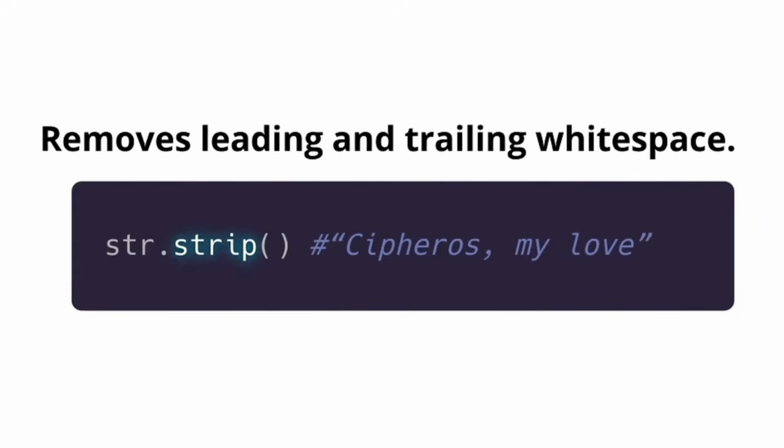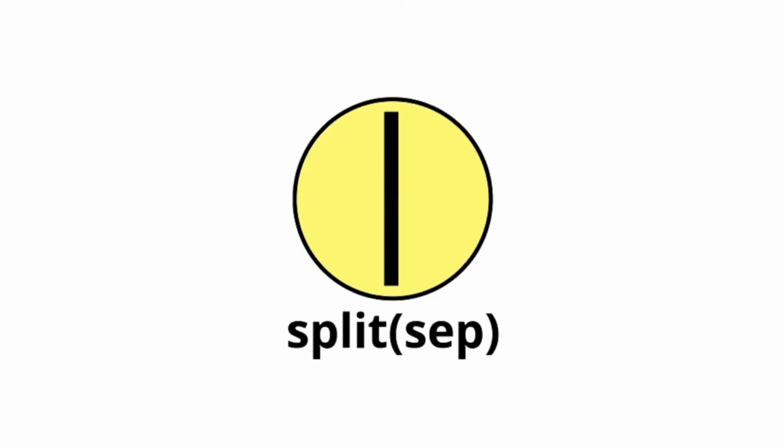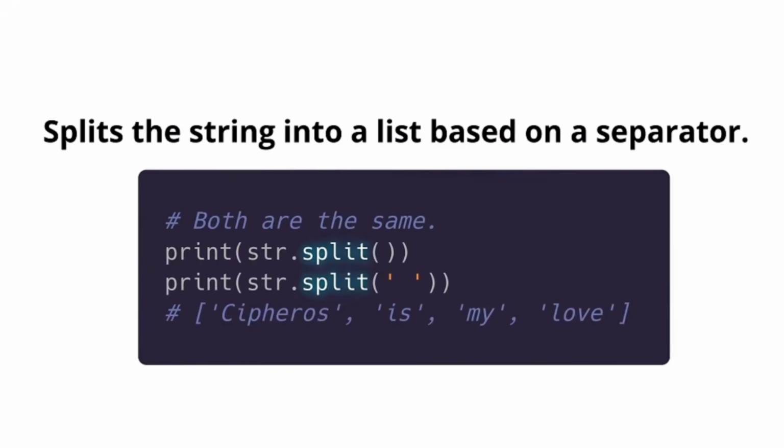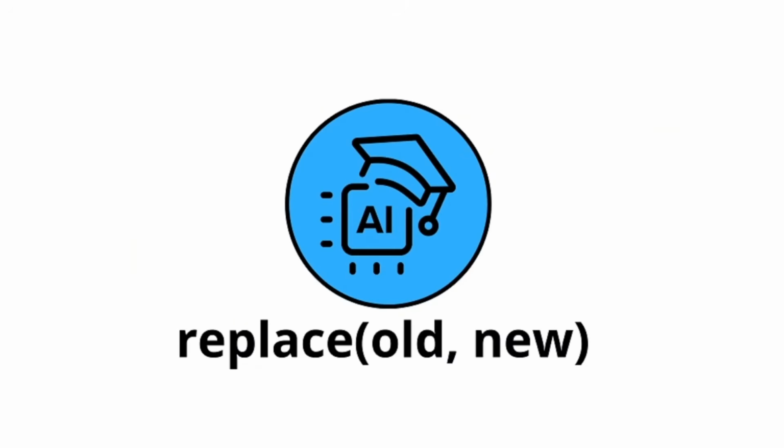So there's no more blank space at the beginning or the end of the string. That's why I declared it like that, to show it. On split, we turn the string into a list based on a separator. It takes a parameter. So depending on the separator, if it identifies it, the next characters will be the next element. Next, replace. Take a word or a character, the first instance of it, and replace it with the second parameter.